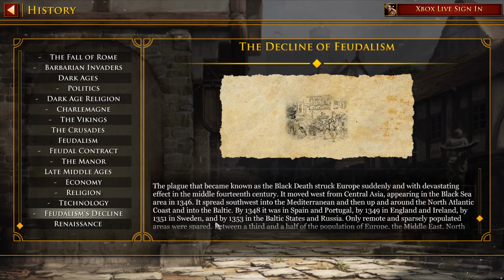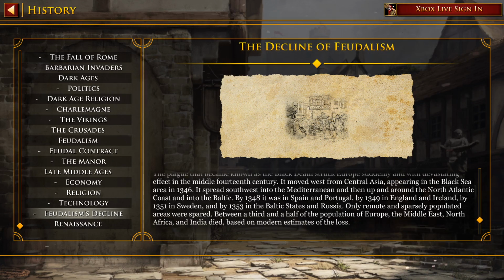The plague that became known as the Black Death struck Europe suddenly and with devastating effect in the middle 14th century. It moved west from Central Asia, appearing in the Black Sea area in 1346. It spread southwest into the Mediterranean, and then up and around the North Atlantic coast into the Baltic. By 1348, it was in Spain and Portugal. By 1349, England and Ireland. By 1351, in Sweden, and by 1353, in the Baltic states and Russia. Only remote and sparsely populated areas were spared.